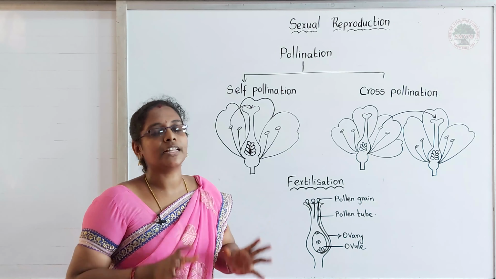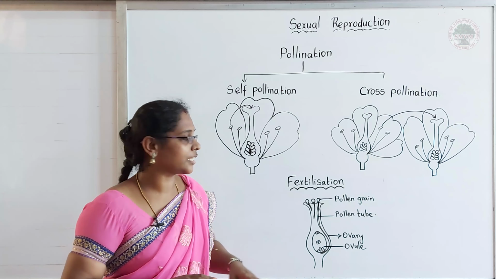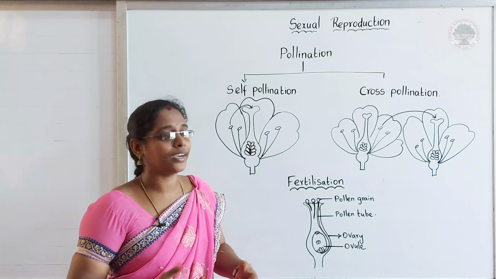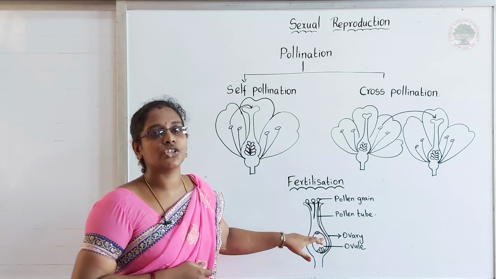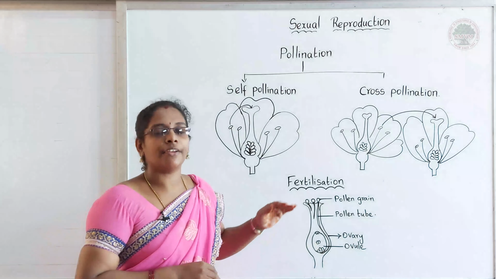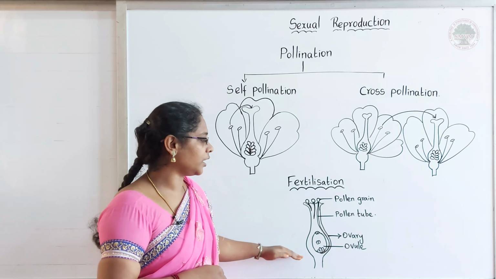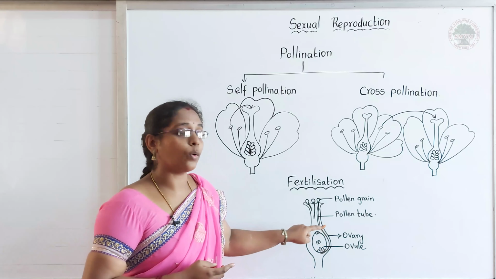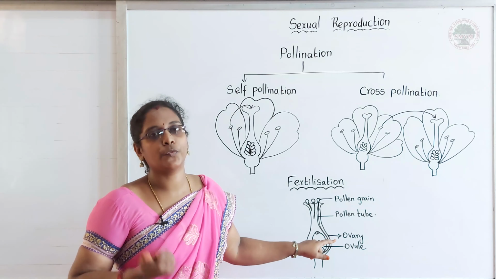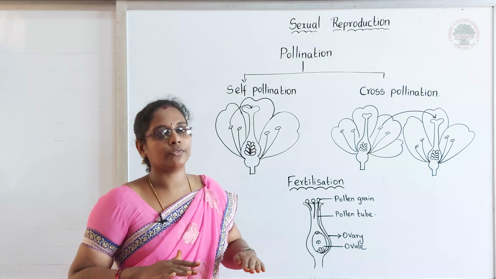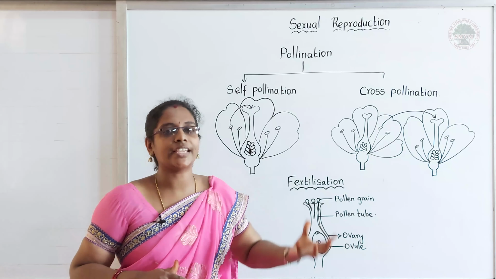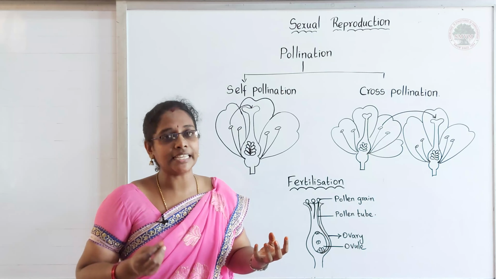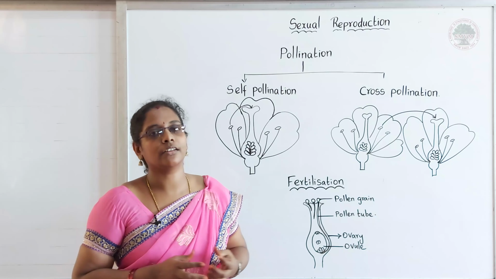After the fertilization process completes, the ovary is turned into the fruit, and the ovule changes into the seed. When the fertilization process is over, the ovule turns into the seed, and the ovary turns into the fruit. So at the end, the flower changes into a fruit. Inside the fruit, we have seeds. From the seed, a new plant grows.